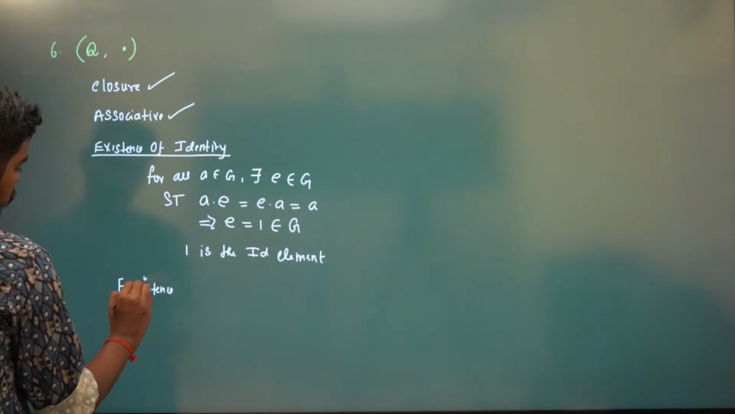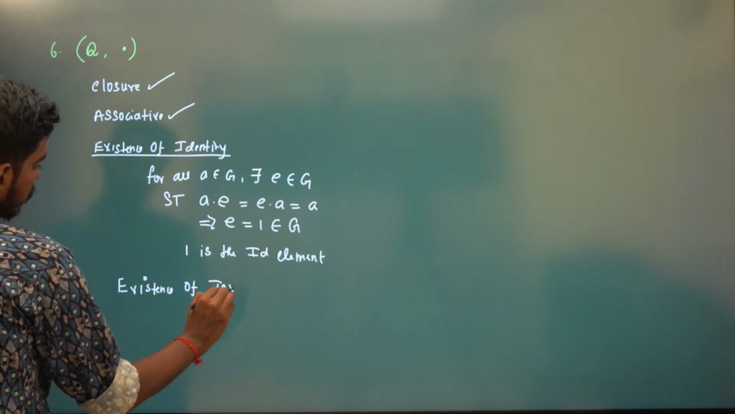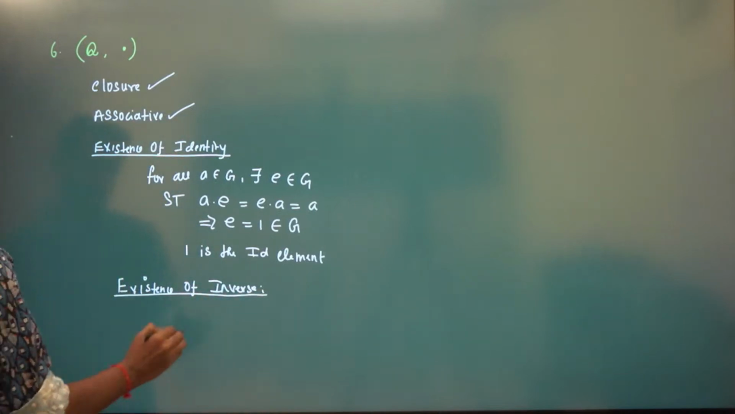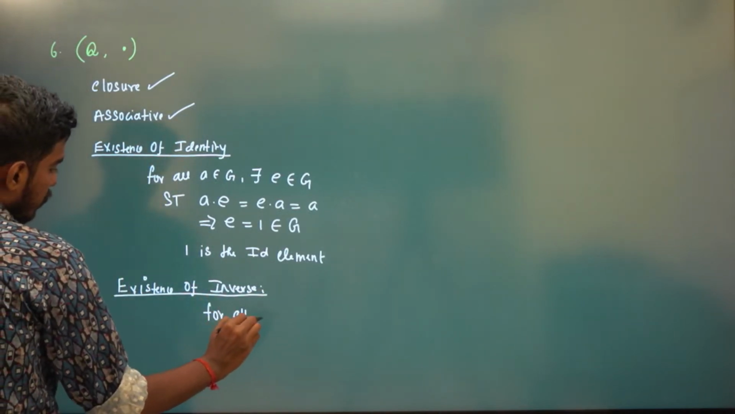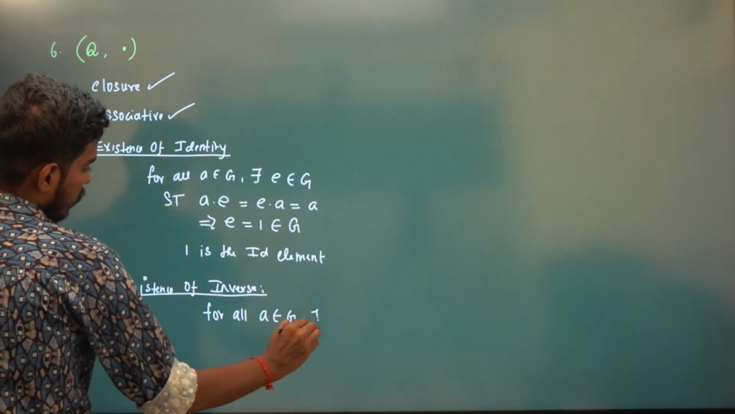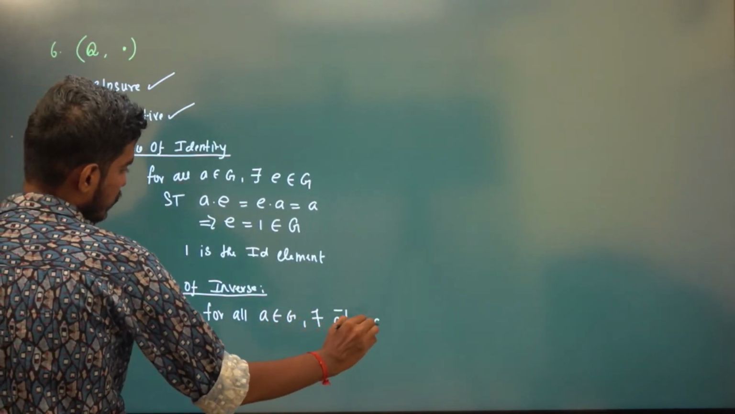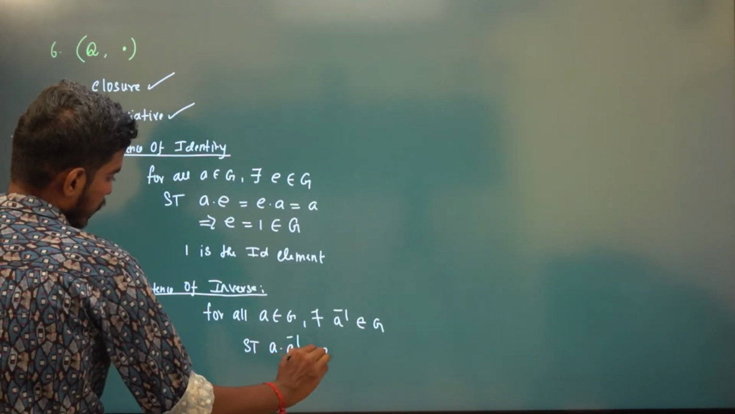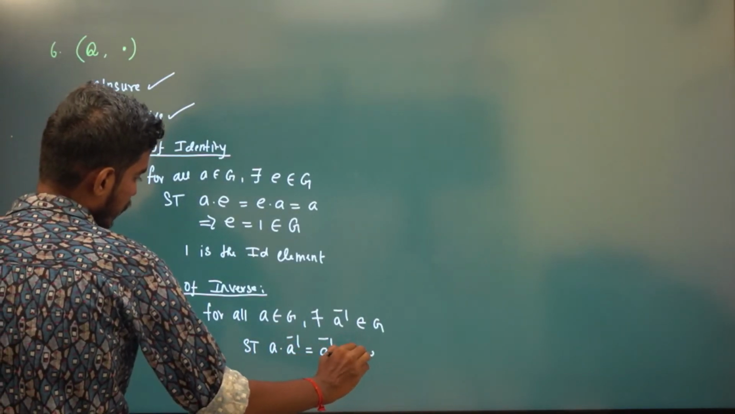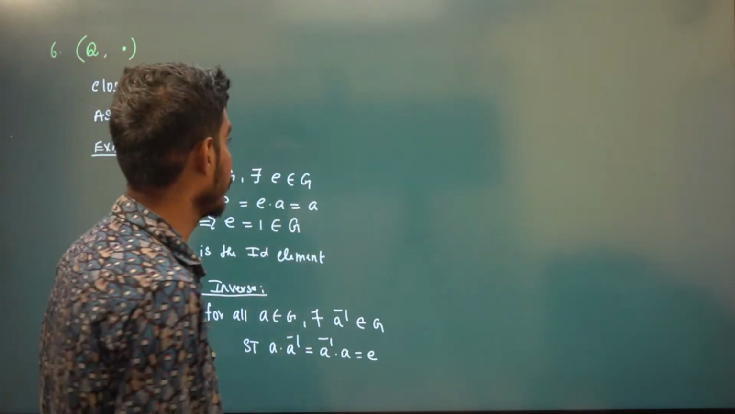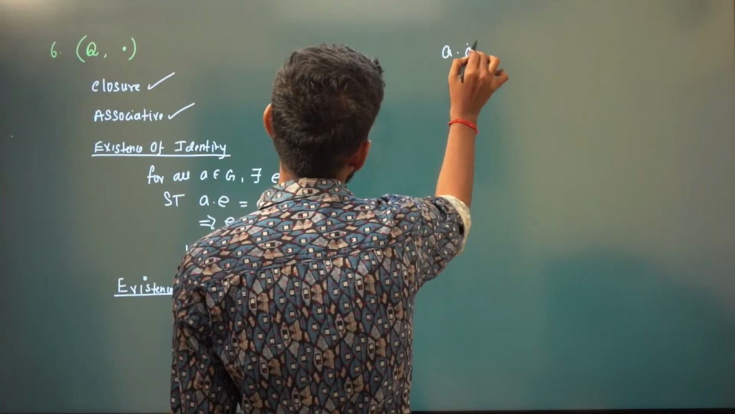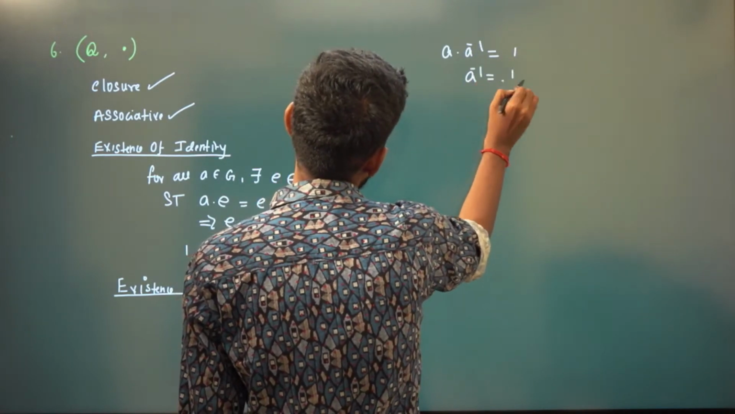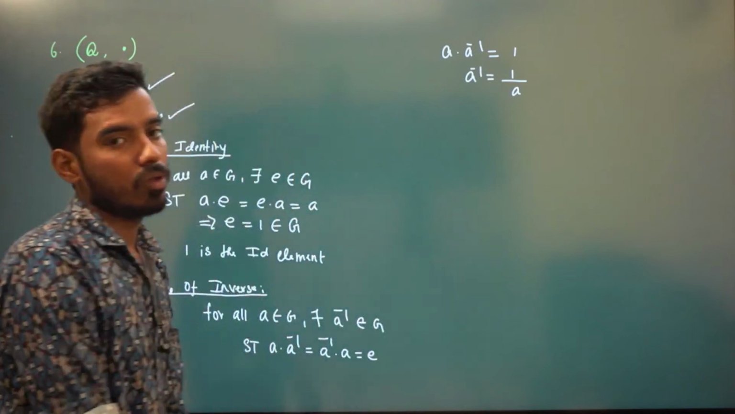Existence of inverse. For all A belongs to G, there exists an element A inverse in G such that A into A inverse is same as A inverse into A is same as E. This is the definition of inverse. So A into A inverse has to be 1 because E is 1 here. That means A inverse has to be 1 by A. Is it true?